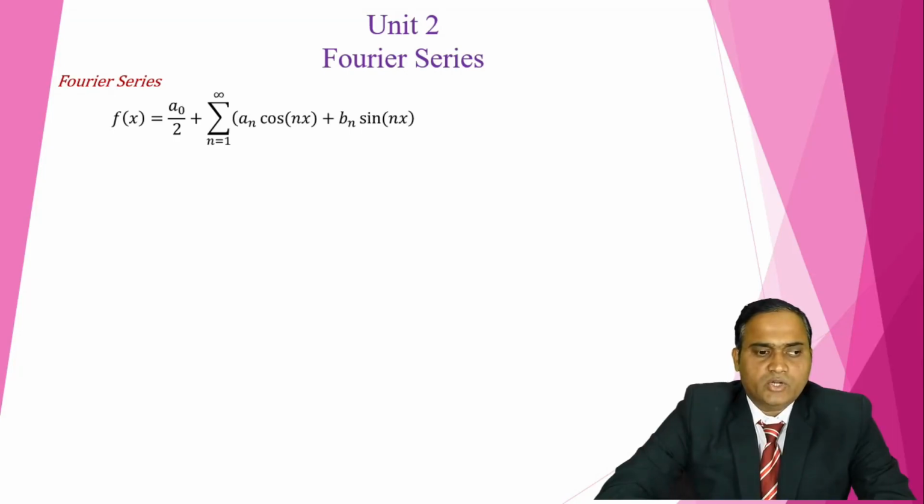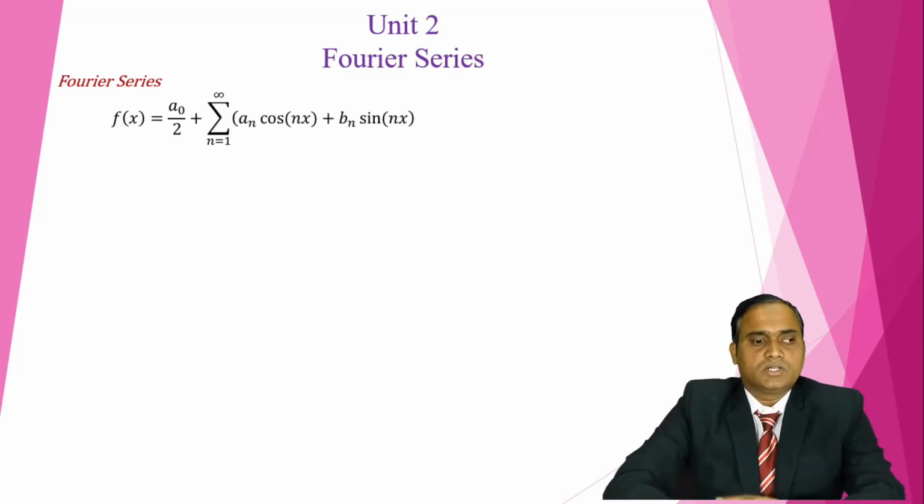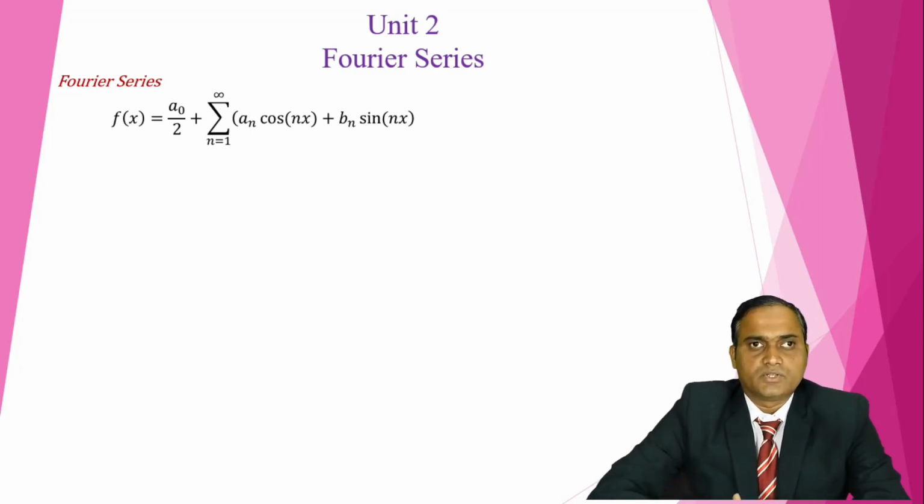It was introduced for the purpose of solving the heat equation in a metal plate, and its major use is in signals and systems. It is a conversion of an arbitrary continuous function into trigonometric functions.